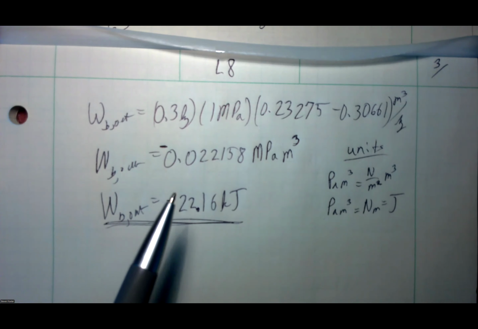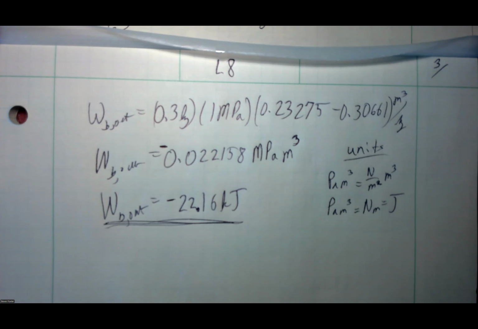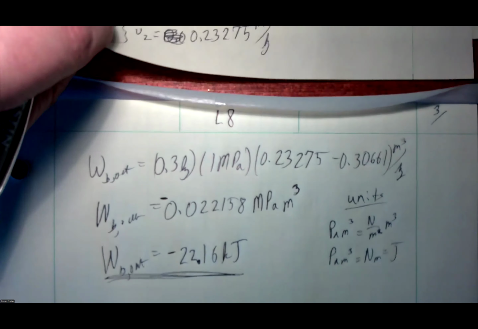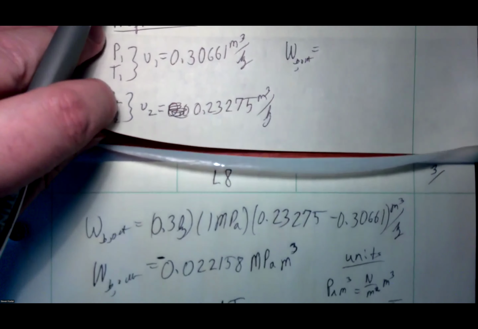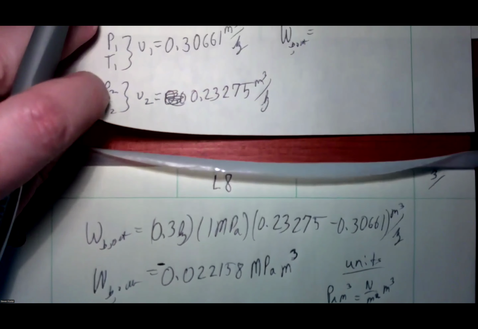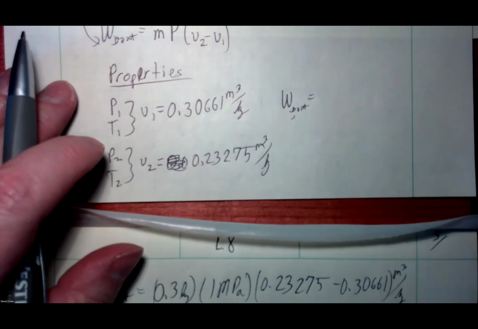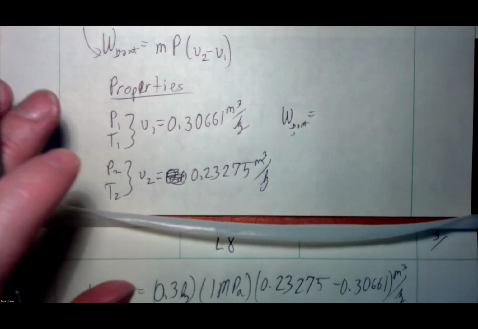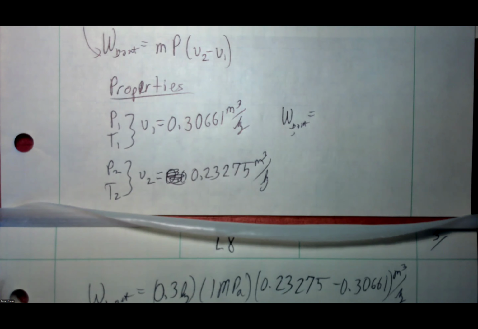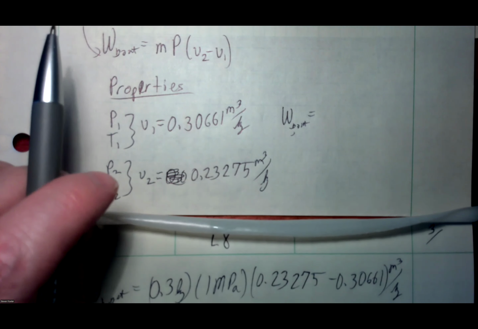Let's talk about, okay, does the negative sign mean it's wrong? Does that make sense? Well, I'm not going to expect you to have an idea of what 22 kilojoules is for this kind of thing, because you probably don't even know what a kilojoule is yet. It's about the same energy as a BTU, but I don't know if that means anything to you. But does the negative sign make sense?